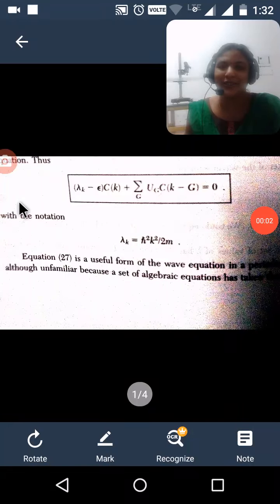Good morning, my dear students. In the last class, we have seen the wave equation of an electron in a periodic potential, and we obtained the wave equation (λk − ε) ck + Σ over G of UG c(k−G) = 0, where λk = ħ²k²/2m.